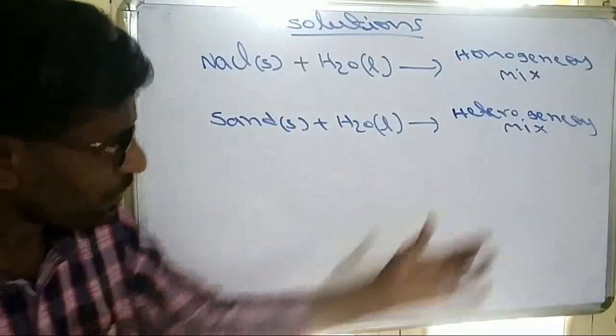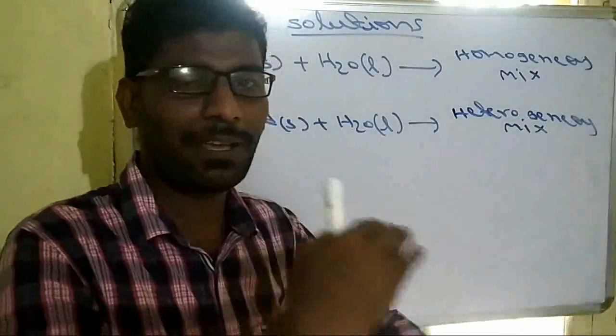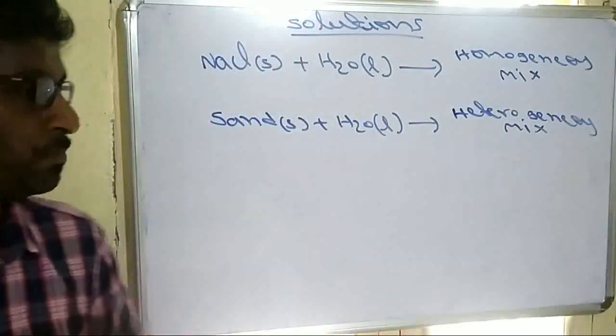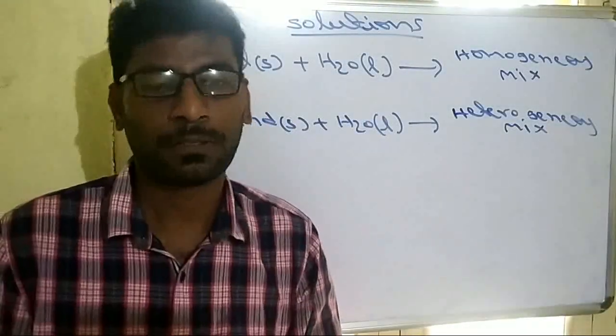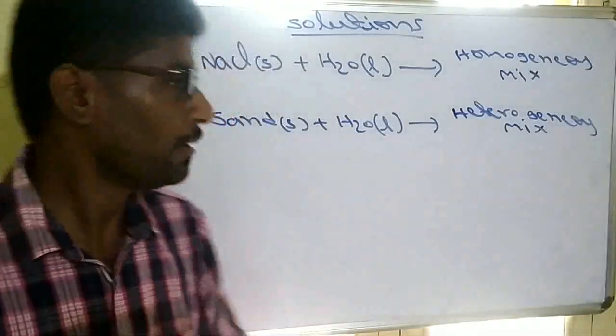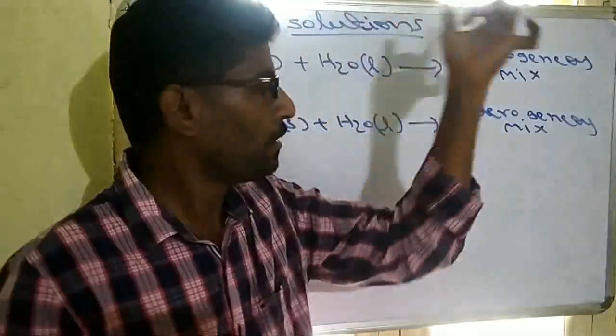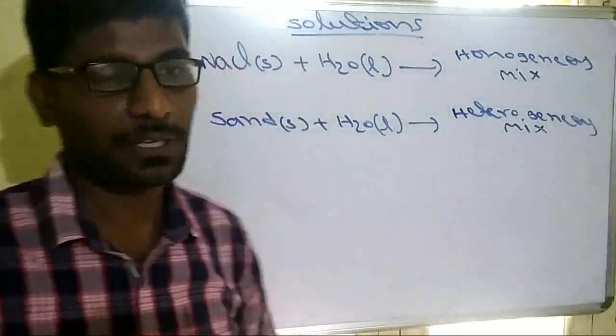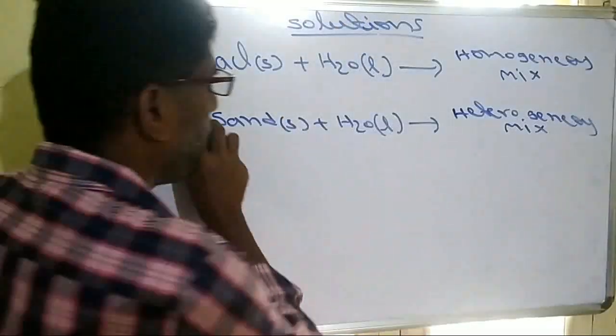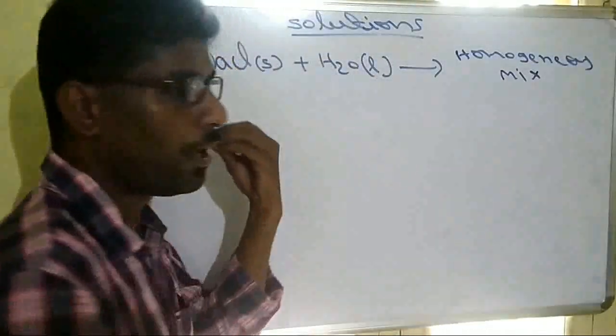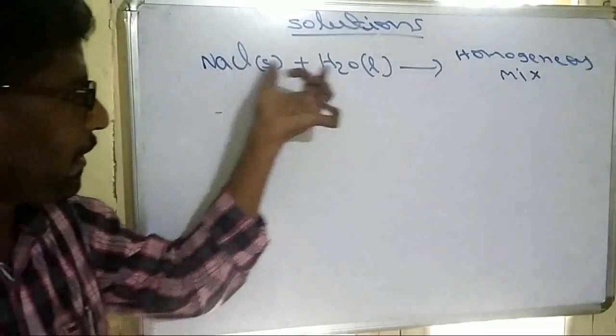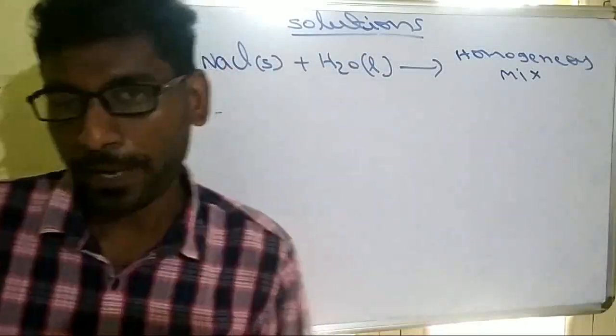Heterogeneous mixtures we will study in the surface chemistry chapter, where we study colloids. Colloid is a heterogeneous mixture. But now in the solution chapter, we will study homogeneous mixtures. A solution is a homogeneous mixture of two or more components. If two components are there, it is called a binary solution.